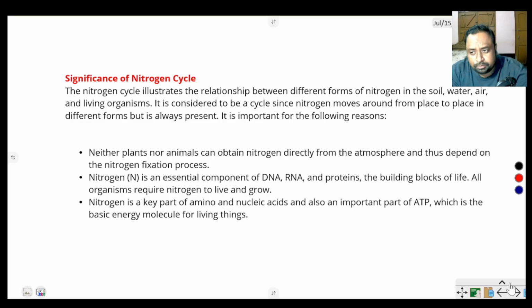So the nitrogen fixation process is very crucial for every organism, plants and animals, because nitrogen produces amino acids, proteins, nucleic acids, DNA, RNA. It is the building block of life. All organisms require nitrogen to live and grow. Nitrogen is a key part of amino acids and nucleic acids, and also an important part of ATP, which is the basic energy molecule for living things.